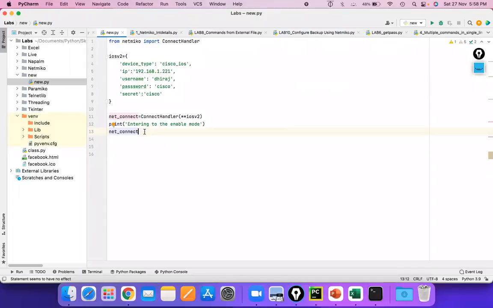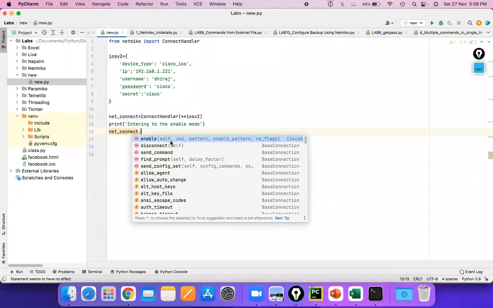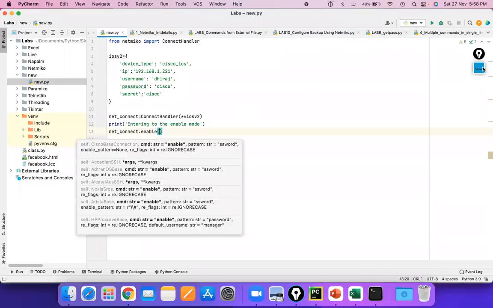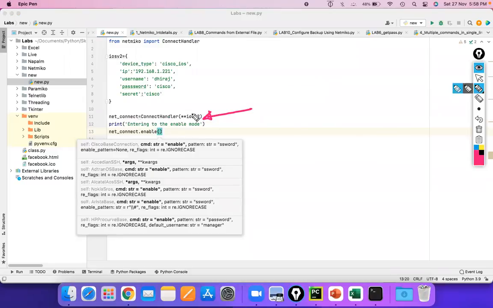Now I am going to enter into the enable mode, right? So here, if our cursor is at the connect handler line, we are now sending the information to the switch 1 with username and password. So after entering into this line, I am at this mode.